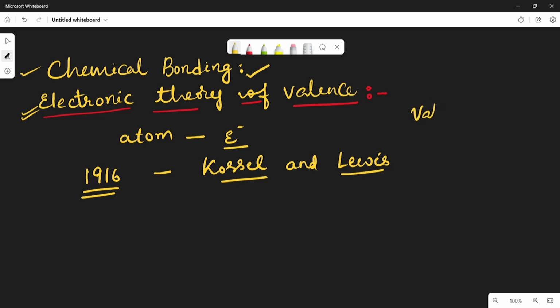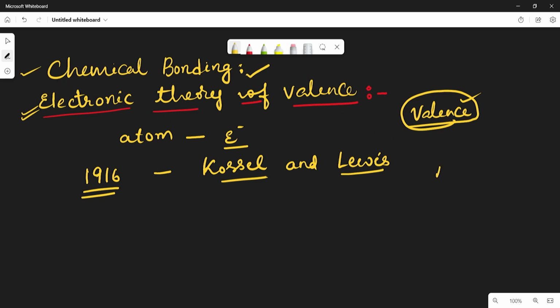on the basis of valence, which means on the basis of valence they explained the concept of what is the chemical bond. So they provided a logical explanation of valence on the basis of the lack of chemical activity of noble gases, which led to the proposal of the octet rule.